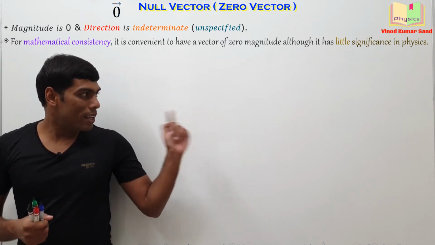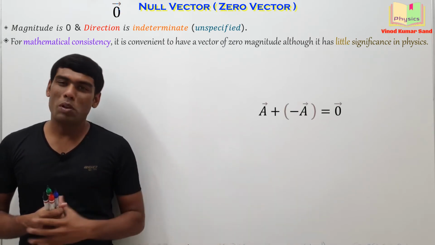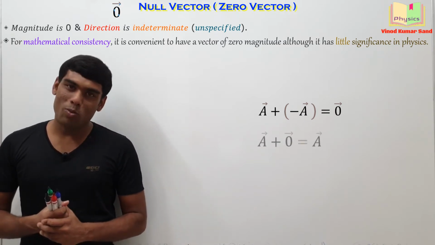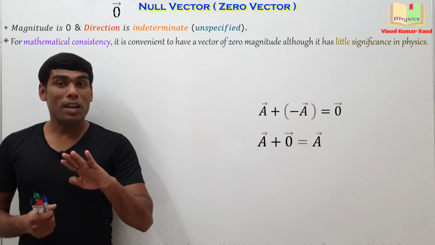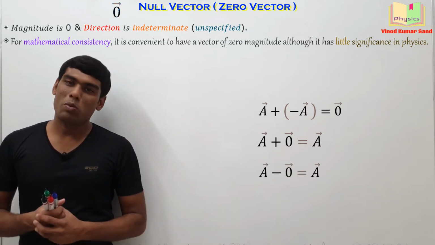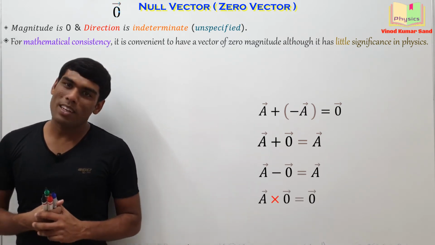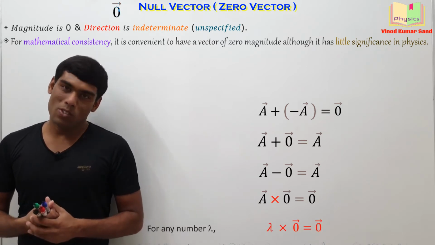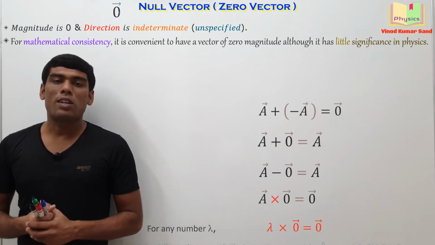For example, if you add the a vector and minus a vector, the answer will be zero vector. If you add the a vector and zero vector, the answer will be again a vector. If you subtract the zero vector from the a vector, the answer will be again a vector. If you multiply the zero vector with the a vector or any number, the answer will be again zero vector. Okay. So you can note it down.